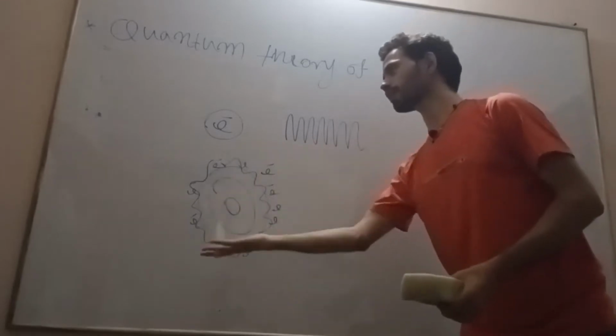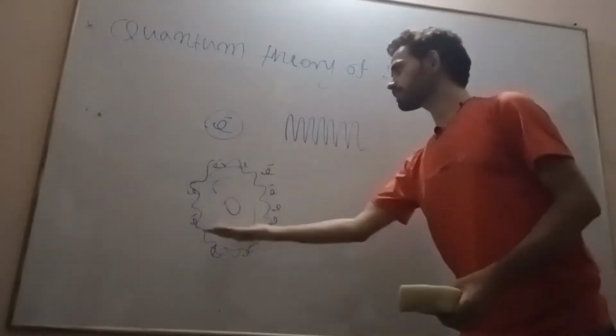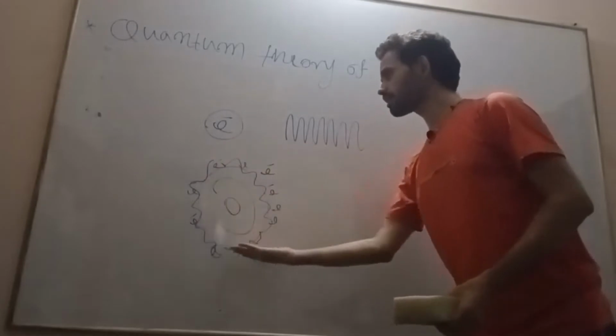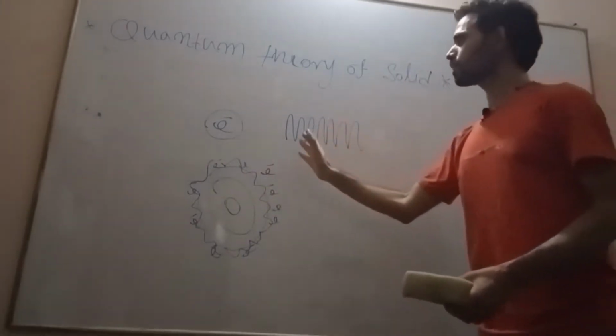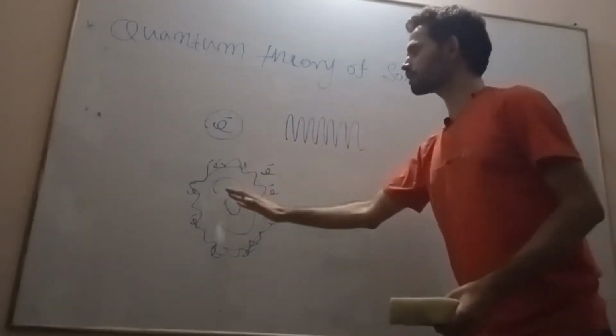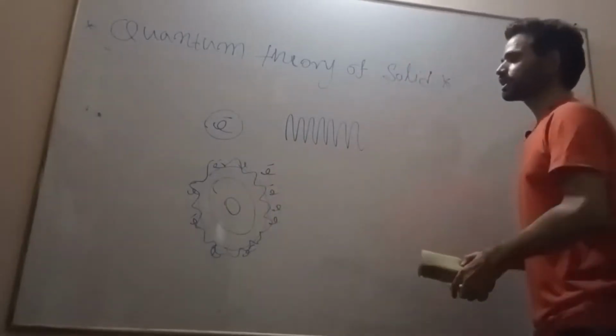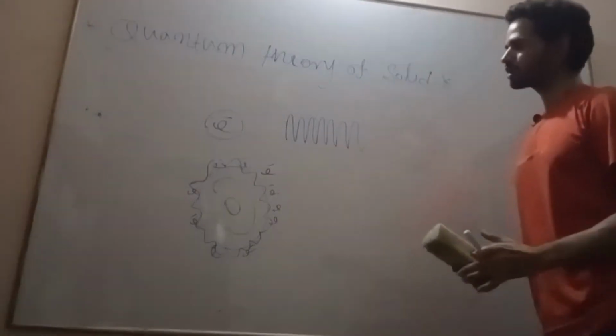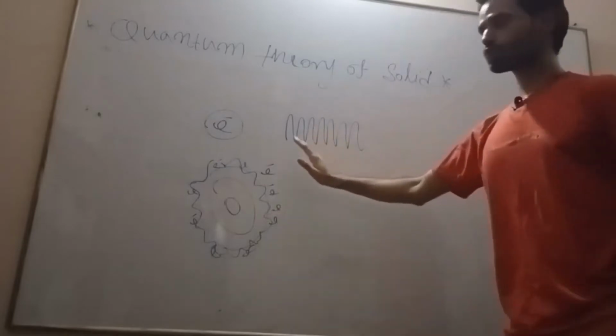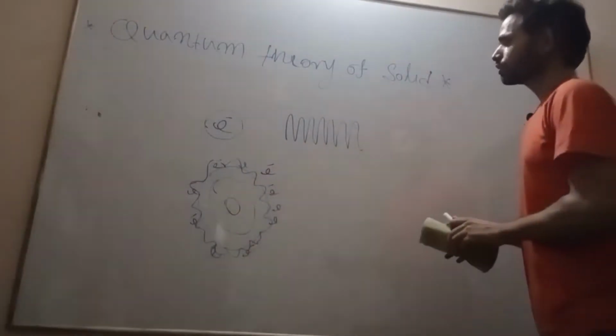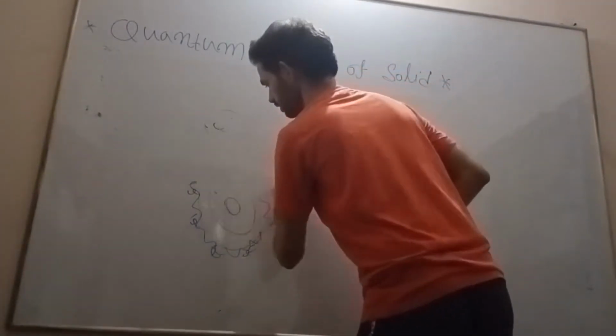Sometimes it behaves like a particle, sometimes like a wave, which is the wave particle duality principle given by de Broglie. Now we will see what comes next.